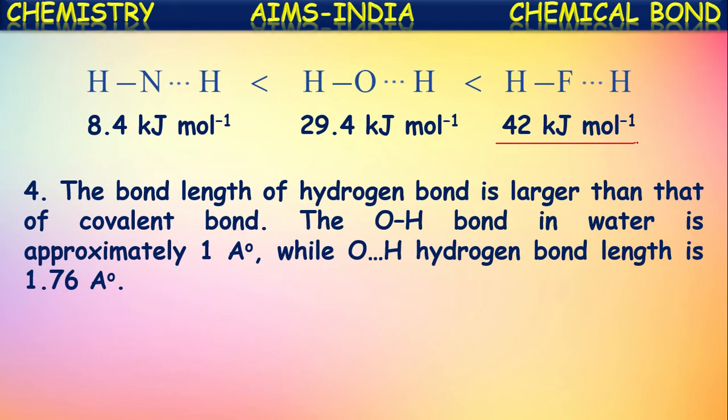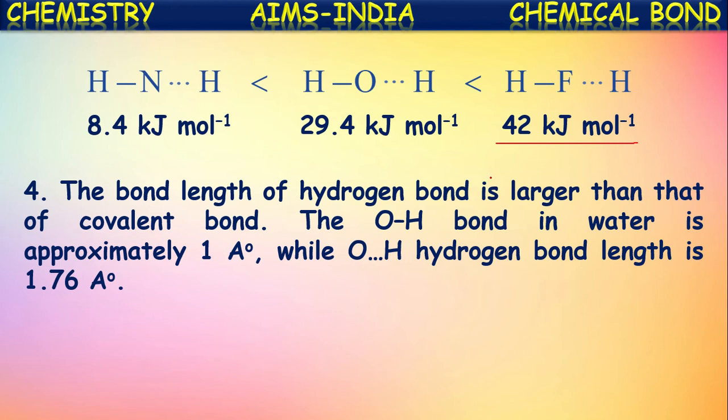The bond length of a hydrogen bond is longer than that of a covalent bond because hydrogen bonding is just an electrostatic force of attraction between two oppositely charged ions, whereas a covalent bond is formed by the sharing of an electron pair between the atoms. Thus, a hydrogen bond is weaker and its bond length is greater than that of a covalent bond. The O-H bond in a water molecule is approximately 1 angstrom, whereas the O-H hydrogen bonding length is 1.76 angstroms.